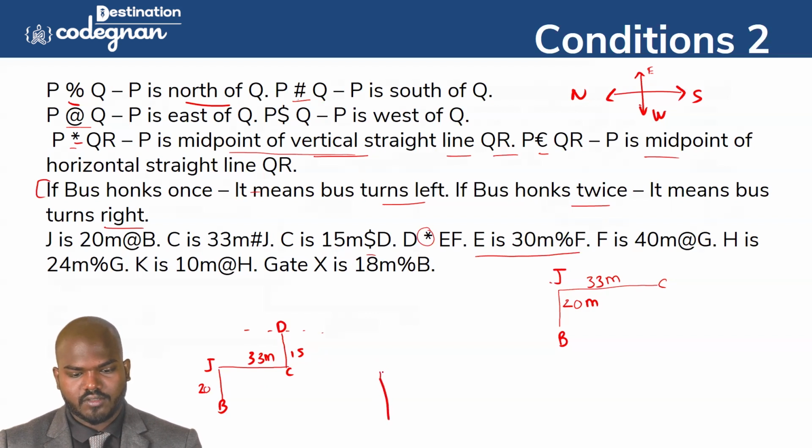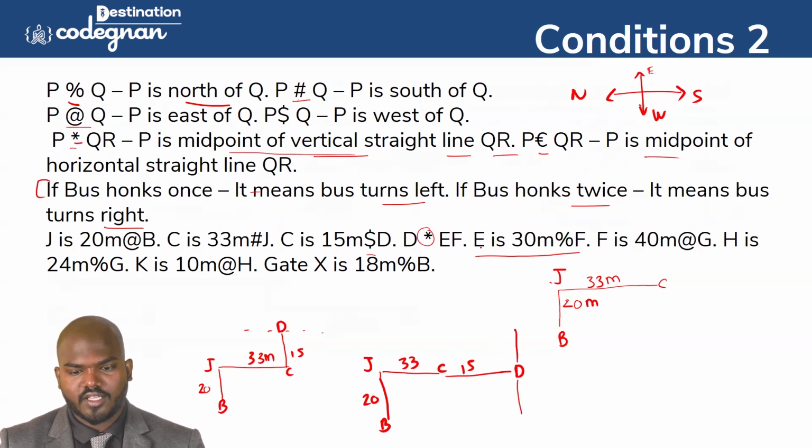J will come like this, 33. And then J and C and D will come this side. So C will come this side. This is called 15 meter, they mentioned here. And this is called 20. This is called B and X. And they are giving D star EF. So either E will come this side or F will come this side. I don't know.